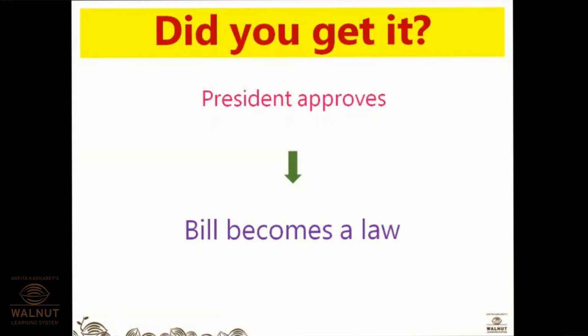This is the whole process. First introduced by the minister in the Lok Sabha, then it will be debated, it will be discussed, then changes might be suggested, then it will be passed on to the Rajya Sabha. Once it is approved in Lok Sabha, then Rajya Sabha again will suggest some changes, then it will go back to the Lok Sabha. Once it is done by both houses, it is the time for the president to approve, and then that bill becomes a law. This is the whole process.